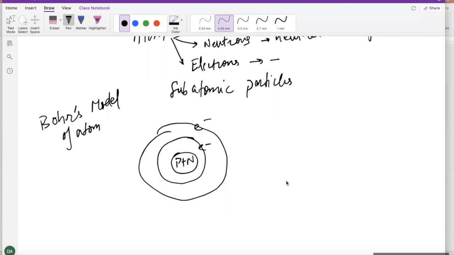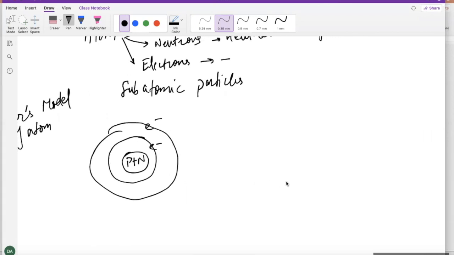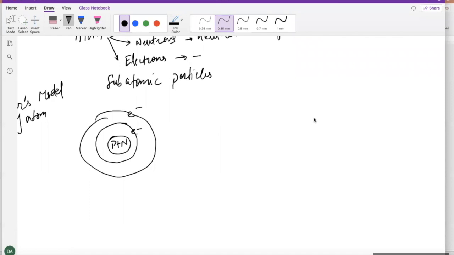Now, today, guys, we know that this is not the correct model. We'll learn this in more detail later on. But what we see is actually the center is good. The protons and neutrons, yes, we have them in the center. But guys, when we say that for electrons, there's a fixed path where we can always find the electrons, that is not the case anymore. What we now know, the actual better model of the atom, what does that say? That says that we can just predict the probability of finding the electron.